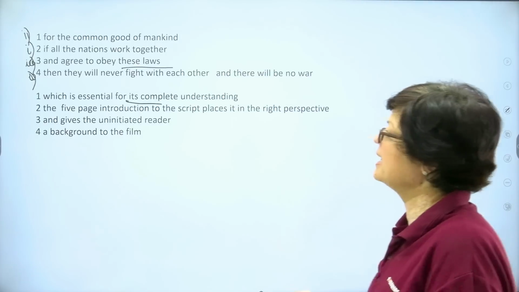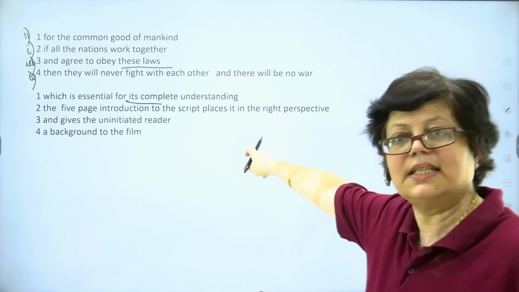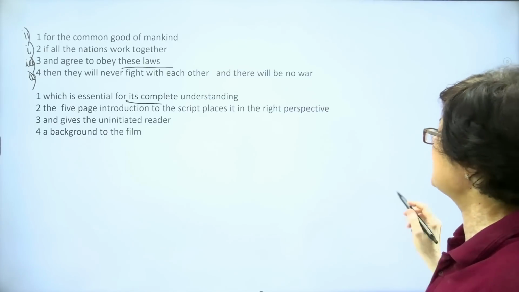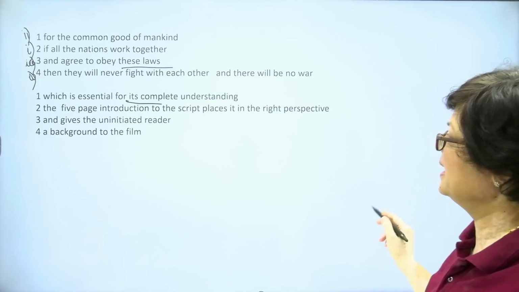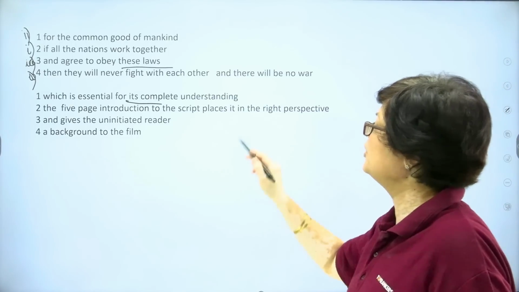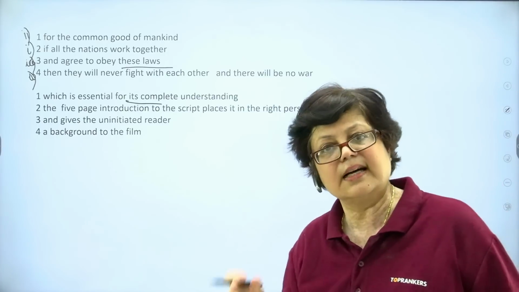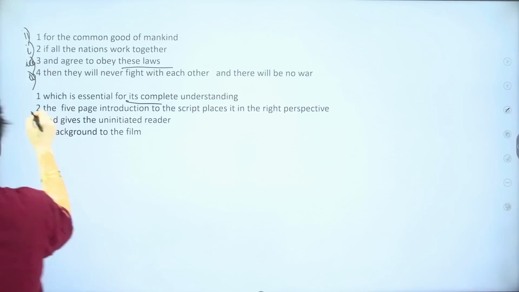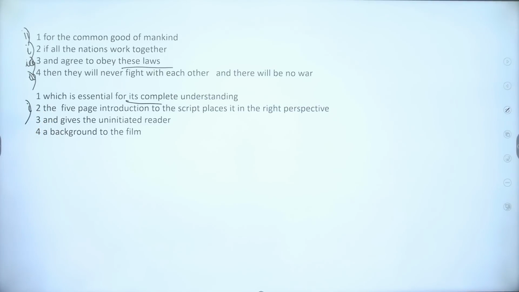Let us once again examine. Can we start with the second portion? The 5-page introduction to the script places it in the right perspective and gives the uninitiated reader a background to the film, which is essential for its complete understanding. So, the first is this one. I repeat, the 5-page introduction to the script places it in the right perspective and gives the uninitiated reader a background to the film, which is essential for its complete understanding.